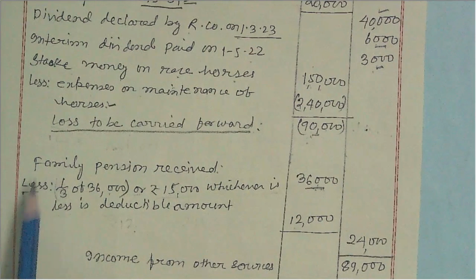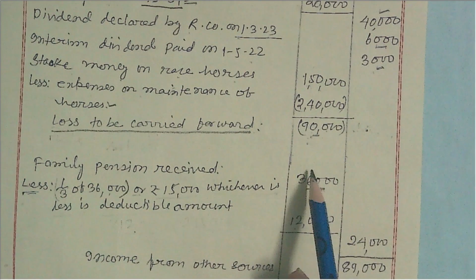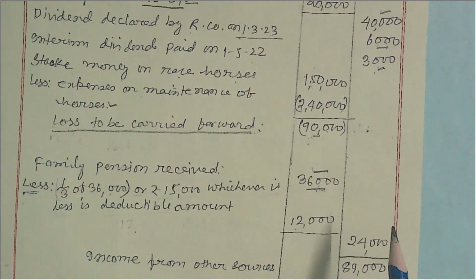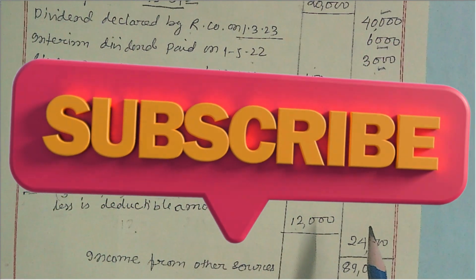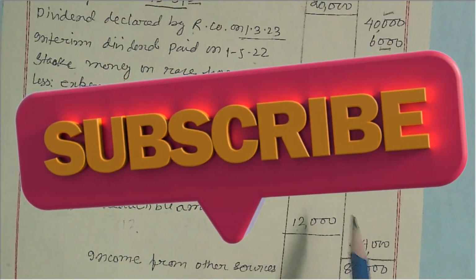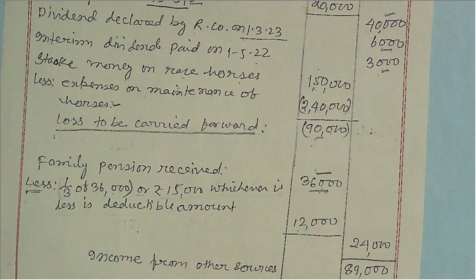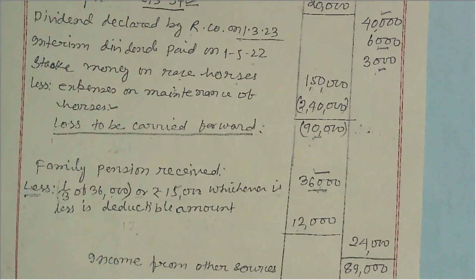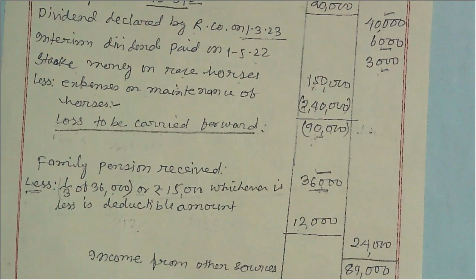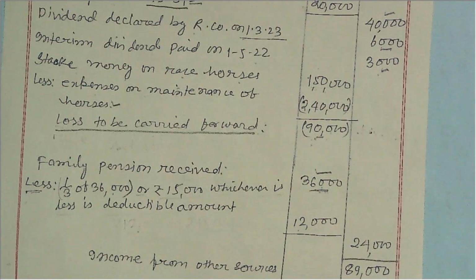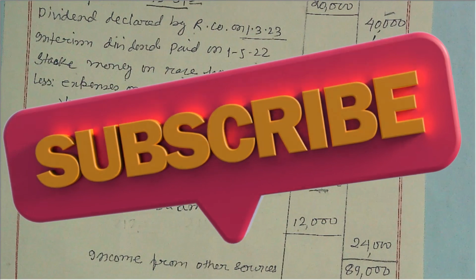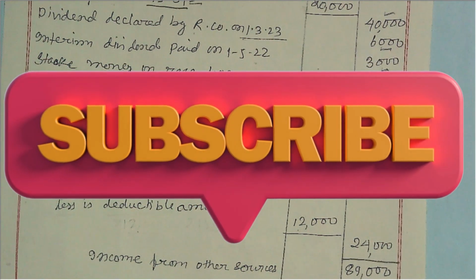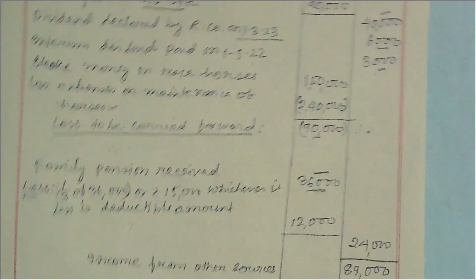And a family pension is given in the question, 36,000 rupees family pension received. Family pension means when an employee retires from service and is getting the pension, and the same pension after his death is received by his family, then it is family pension.